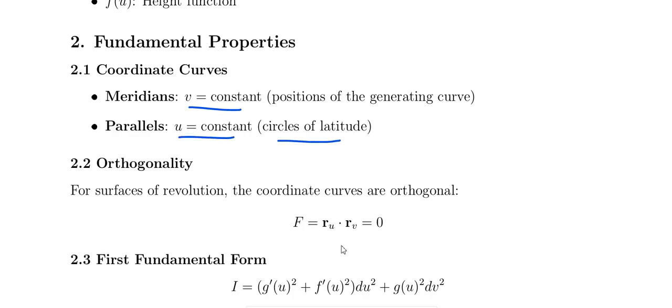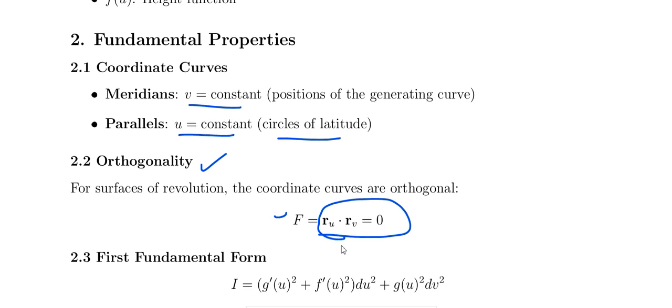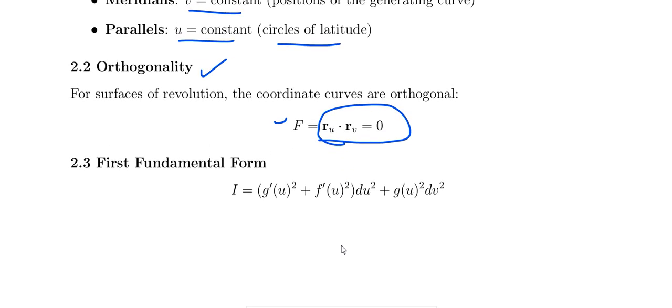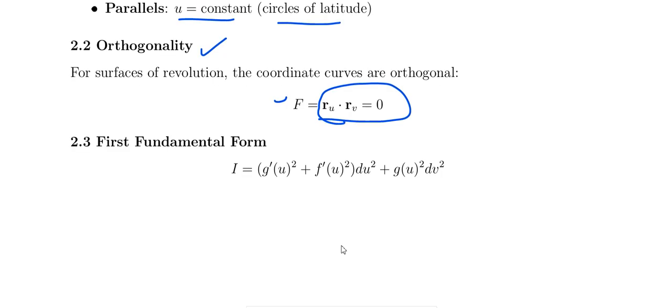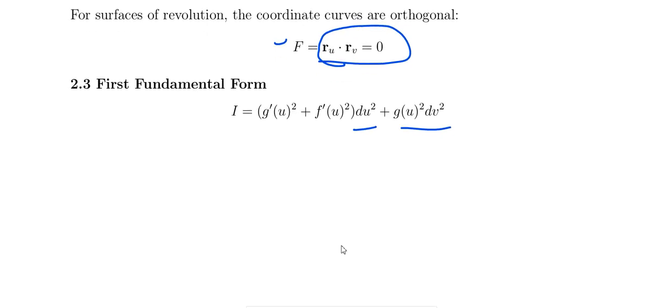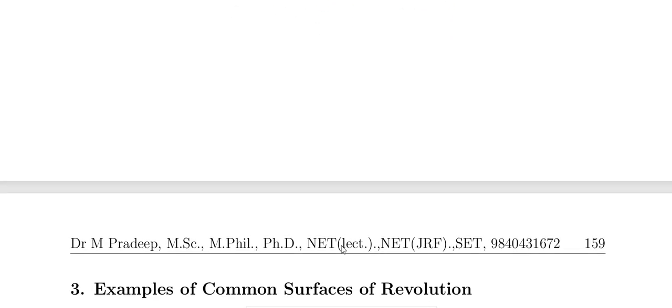Orthogonality: for a surface of revolution, the coordinate curves are orthogonal, that is f equal to ru dot rv equal to 0. ru dot rv equal to 0 is called the orthogonality condition. Applying the first fundamental form, I equal to (g dash of u whole square plus f dash of u whole square) du square plus g of u whole square dv square, because f equal to 0.